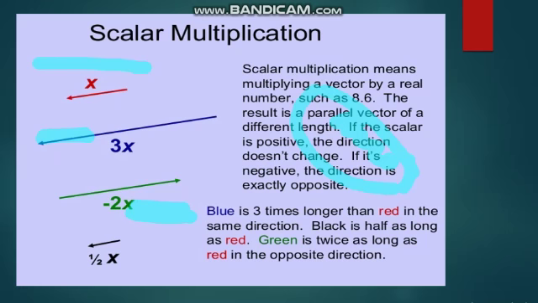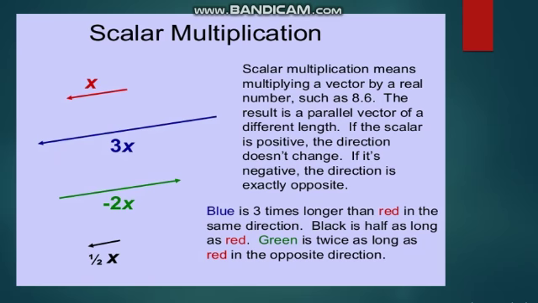Scalar multiplication. So, students, scalar multiplication means multiplying a vector by a real number such as 8, 6, 2, 3, 1, whatever you want. The result is a parallel vector of a different length.